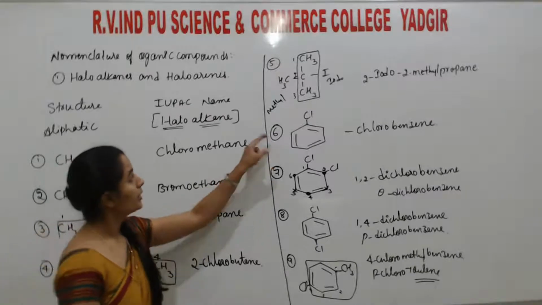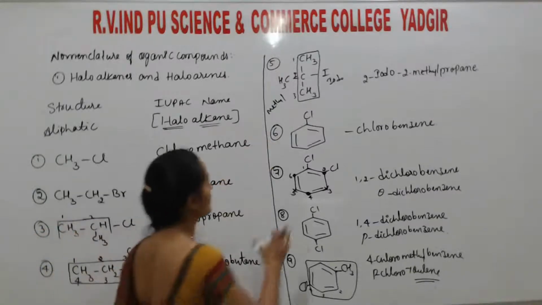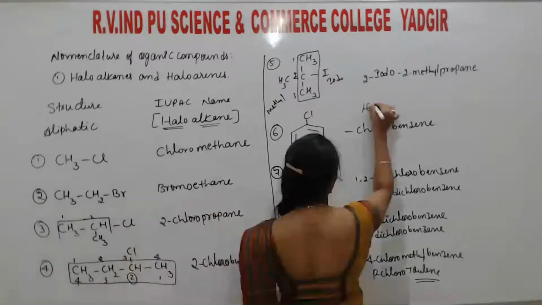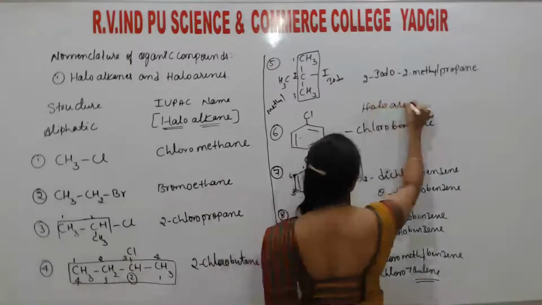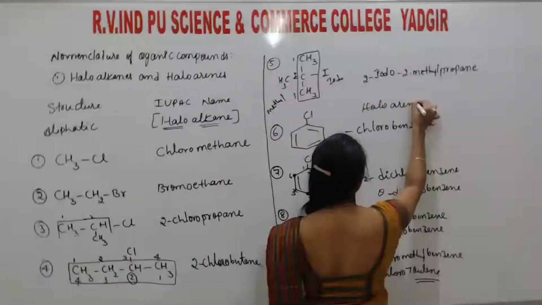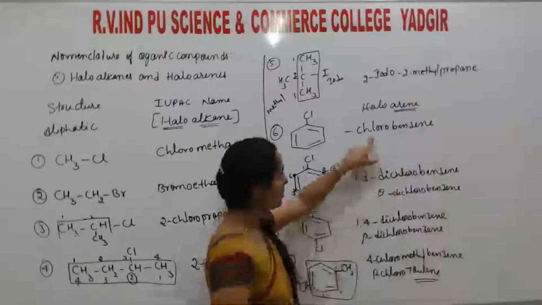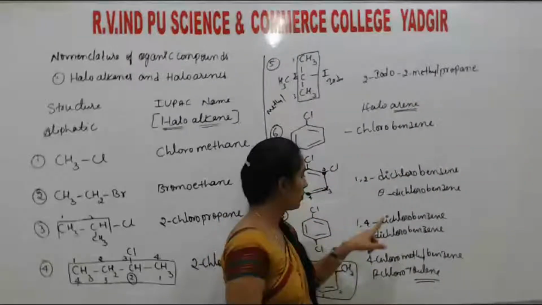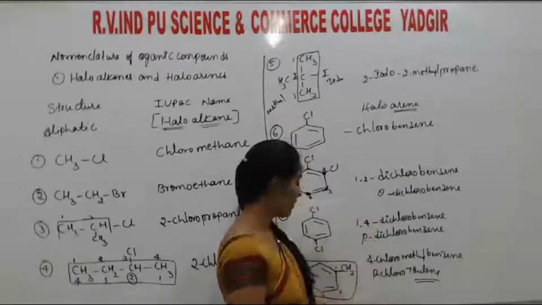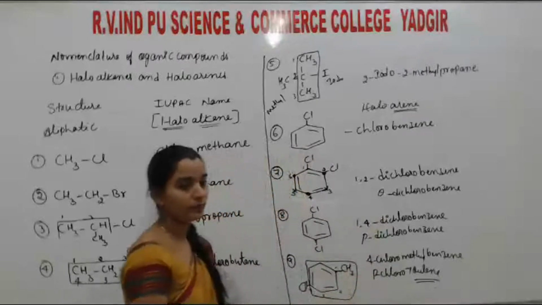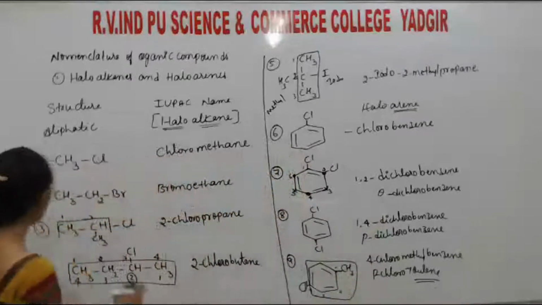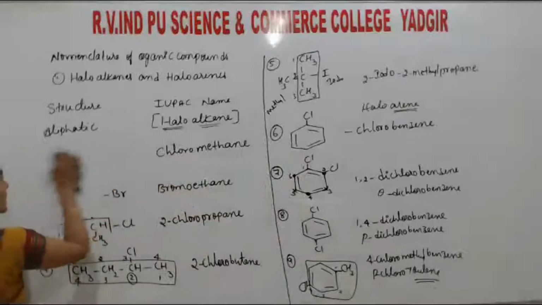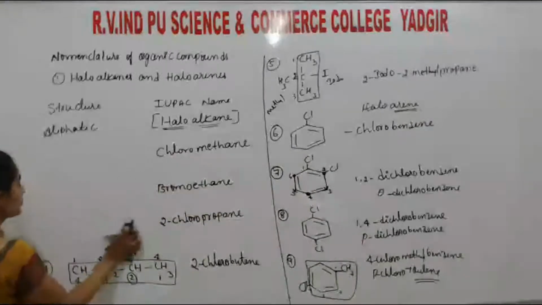So listen here, as it is haloalkane, this is haloarene. Benzene. This follows this one, chloro. If you take Br, that is bromo. Okay, so if you want, you can take examples of disubstituted compounds here.